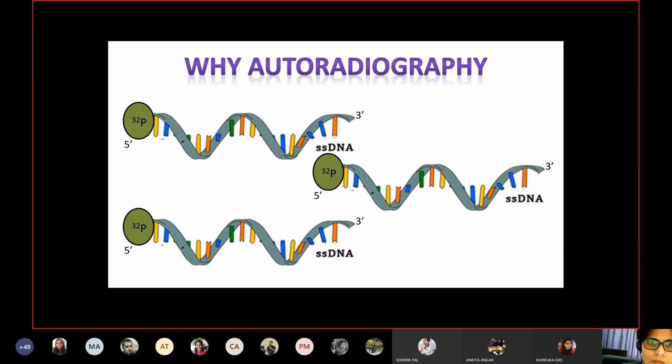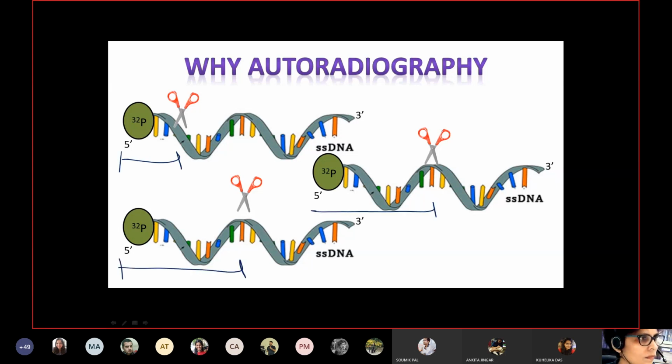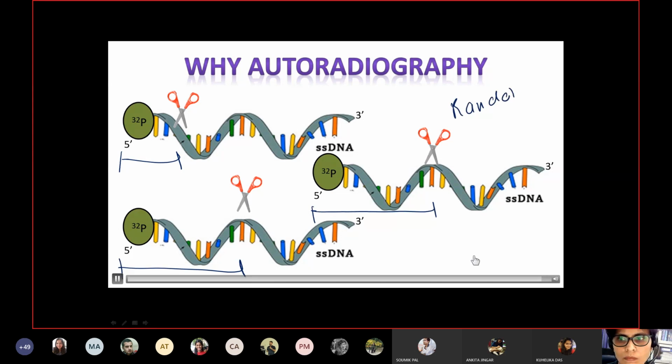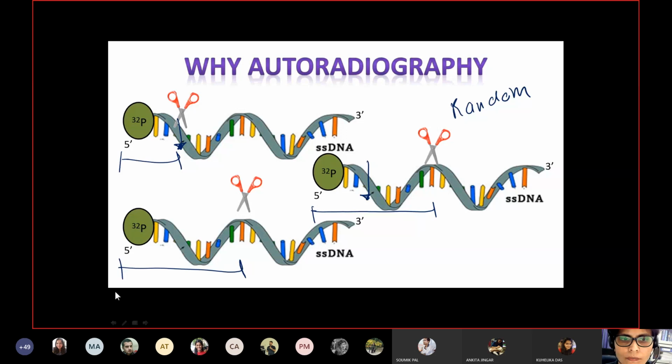So there is a possibility that some adenine may not get cleaved, leading to the generation of different sized labeled fragments which can be visualized. All of these single-stranded DNA are of different sizes. This is because the cut is being made randomly. So it is not necessary that the adenine at this position will get cut on this single strand. This is why we get the different sized fragments.